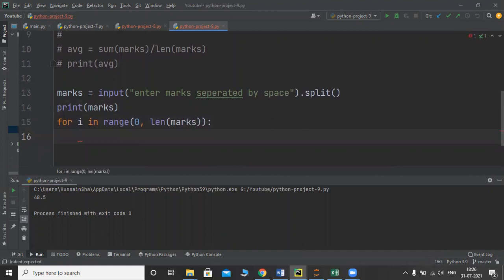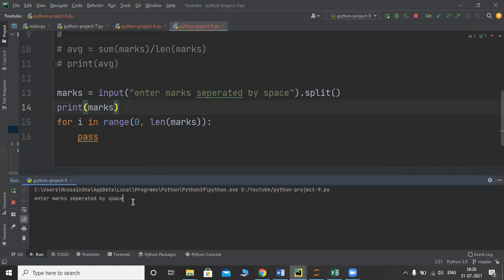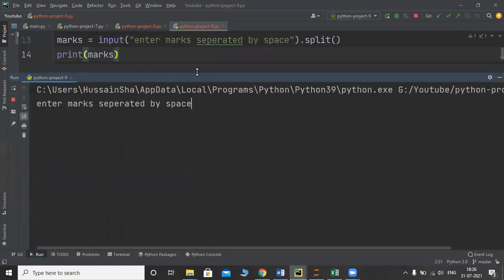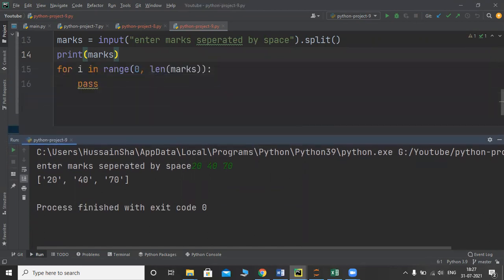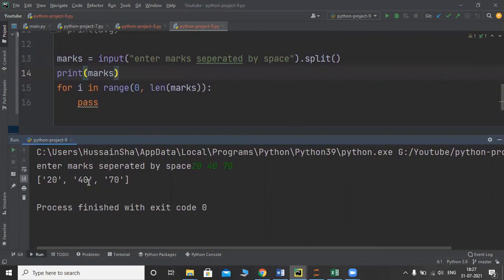So I am ranging the loop, and as this is a list, let me print this first. I will pass marks like this, 20 space 40 space 70, 3 subjects, let's say. So we'll get a list like this. So that is the result. As this is a list, observe the data here, it is in string format. It has quotes. So that's why I'm looping here, for I in range 0 to length of marks.